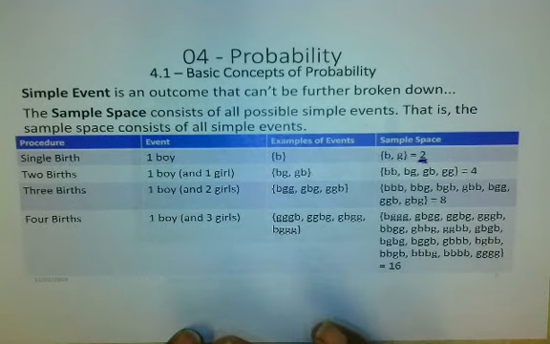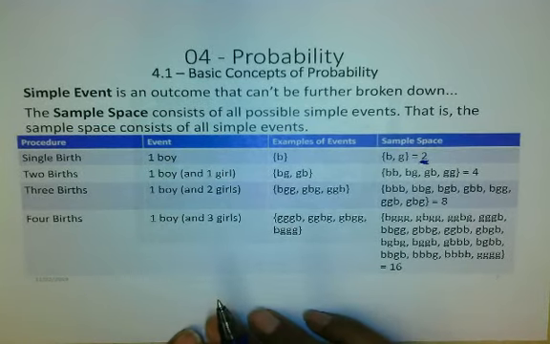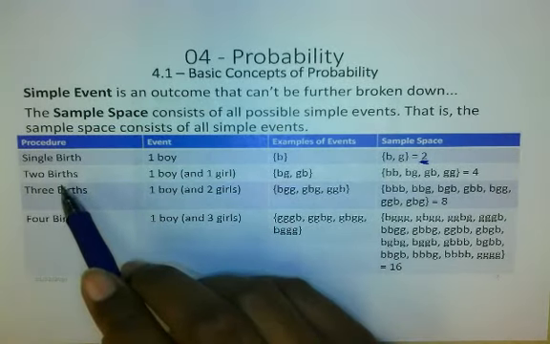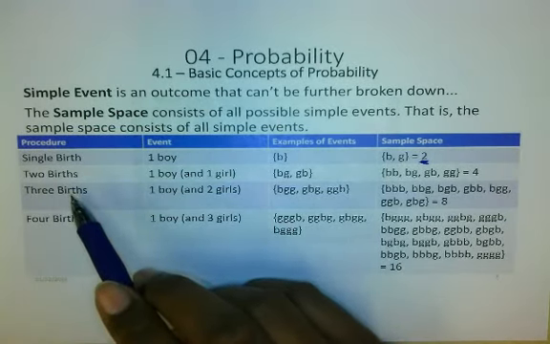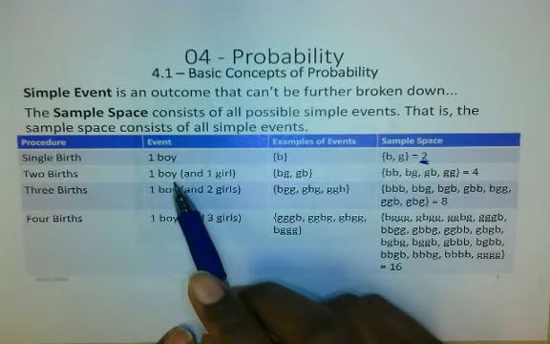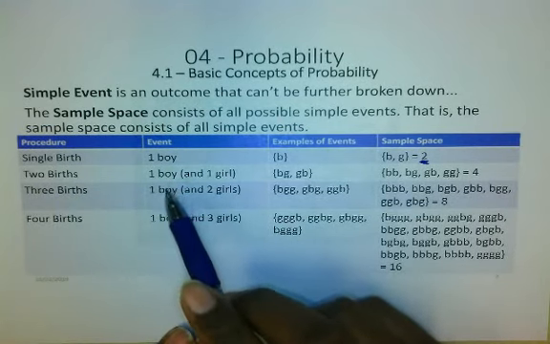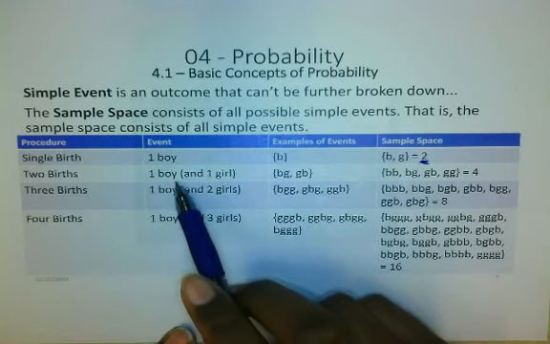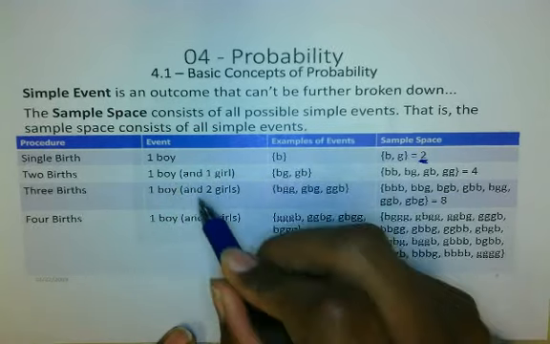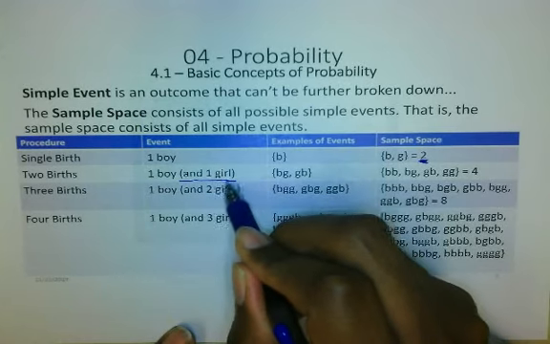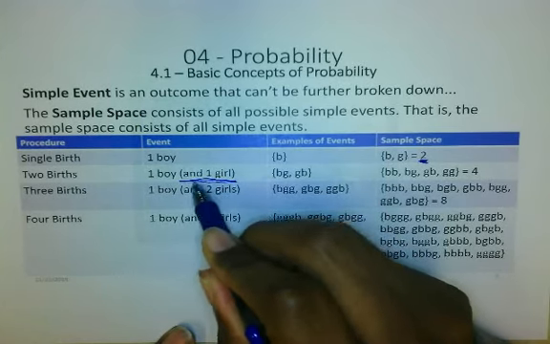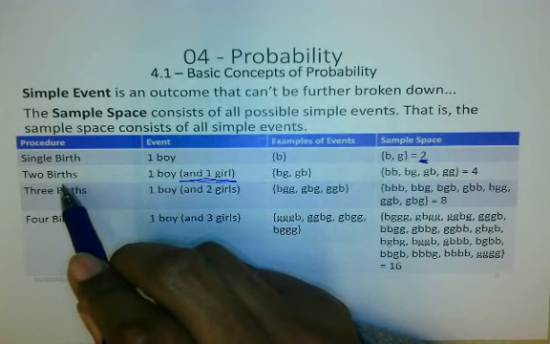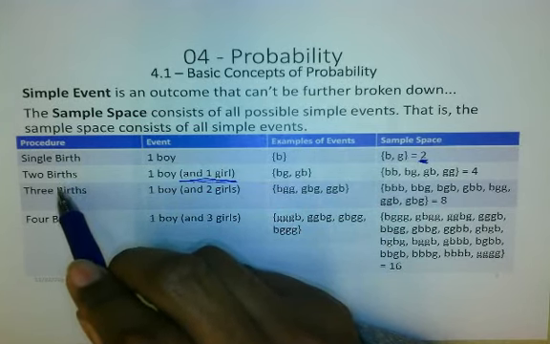Now, let's amp it up a little bit, because a lot of people like to have large families or multiple children. Let's say our procedure now is having 2 births, and the event we're interested in is a simple event: having one boy. It's implied that if you have one boy, then you're also going to have one girl, because we're talking about a procedure of 2 births.